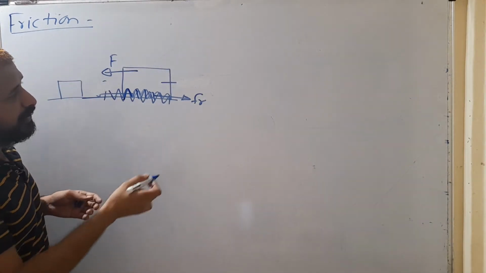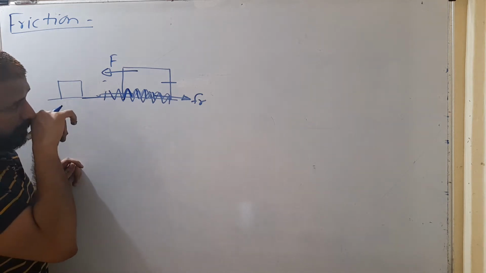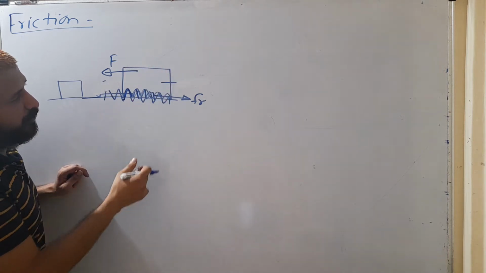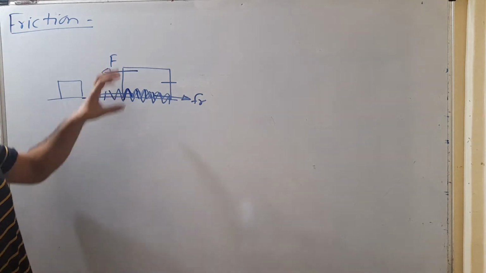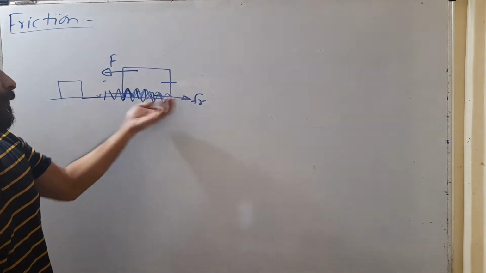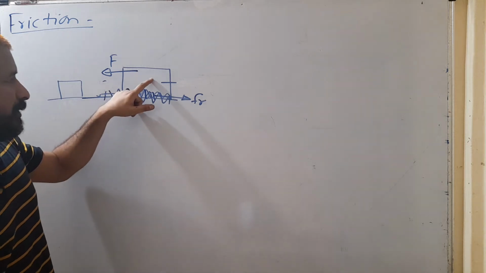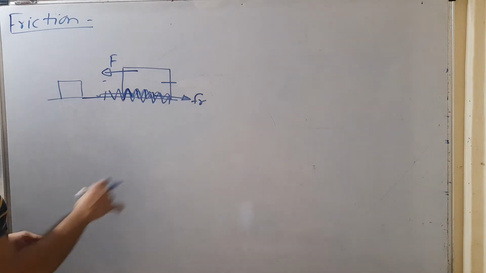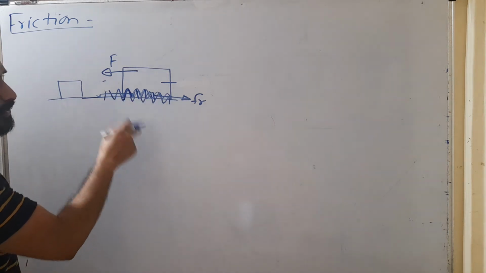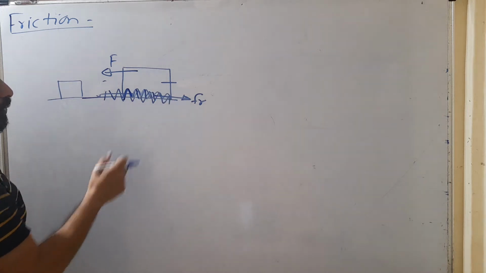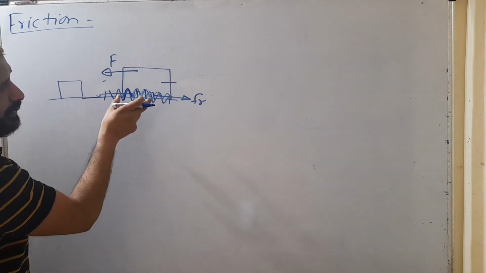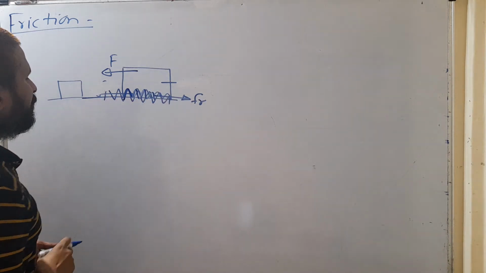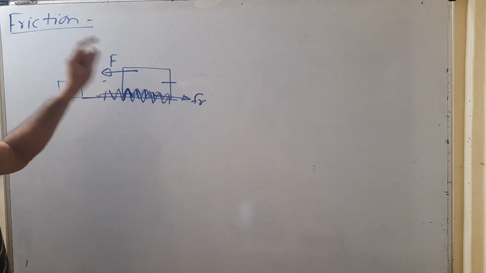So whenever we are trying to accelerate a body or move a body, frictional force is a self-adjustable force. It always changes its direction according to the applied force, according to the direction of the motion of the object. If this body has tendency to move forward, the frictional force is developed in backward direction. If this block has tendency to move backward, frictional force is developed in forward direction. It is self-adjustable force. ये हमेशा अपने डायरेक्शन चेंज कर लेता है. It always acts against the direction of motion of the block, या डायरेक्शन ऑफ टेंडेंसी ऑफ द मोशन ऑफ द ब्लॉक. जिस डायरेक्शन में वो मूव करने की टेंडेंसी रखता है उसके अगेंस्ट फ्रिक्शनल फोर्स डेवलप होता है. सो दैट इज द फ्रिक्शनल फोर्स व्हिच अपोजेस रिलेटिव मोशन बिटवीन टू ऑब्जेक्ट्स.